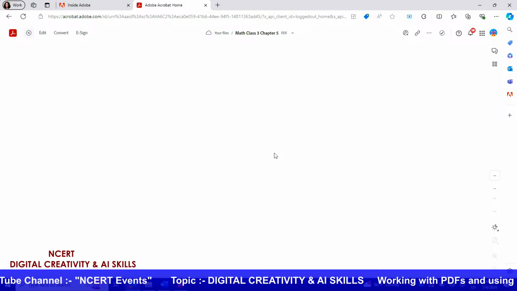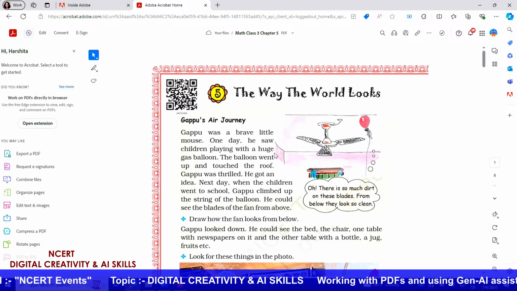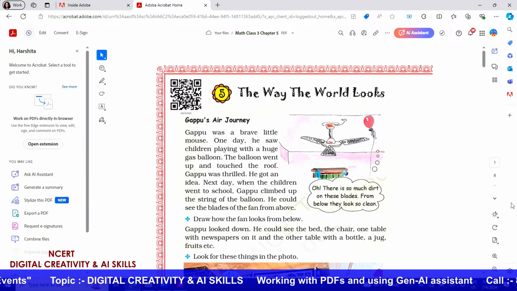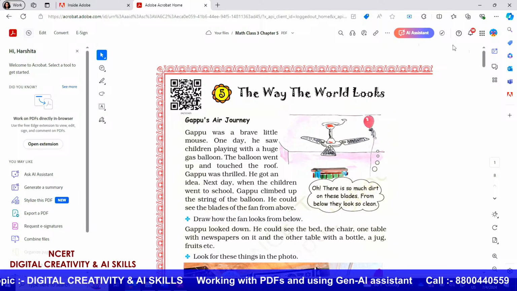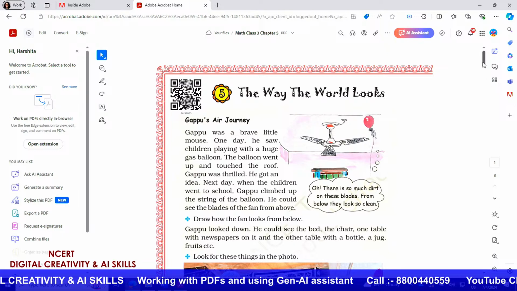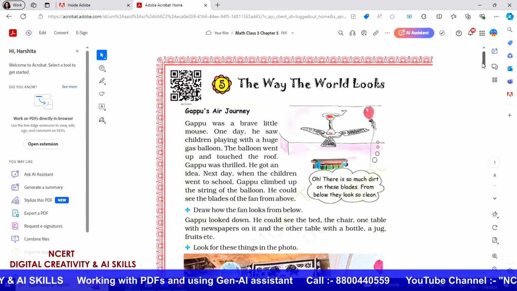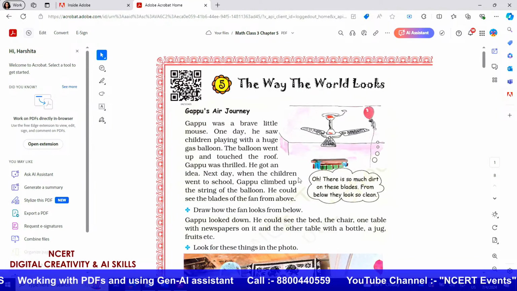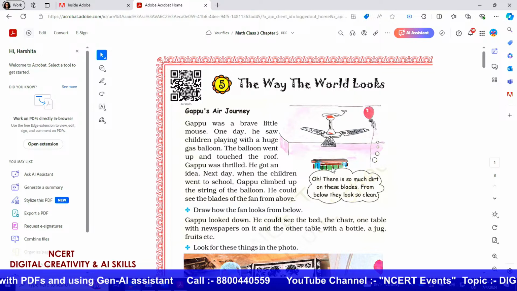Once the document is uploaded, you can see that it opens in Acrobat, and you can read it over here, and there are many different tools that are available for you. I will walk you through the different processes.